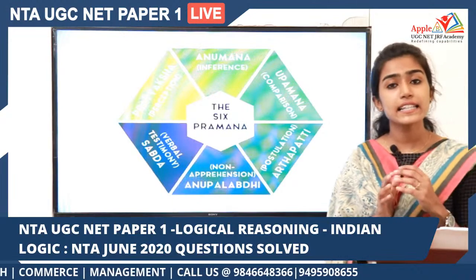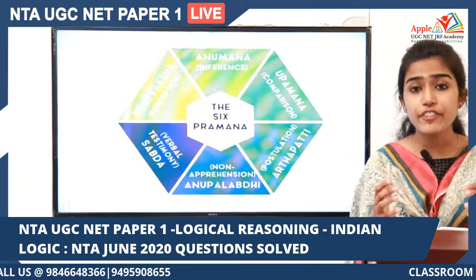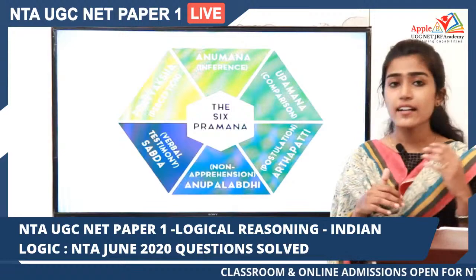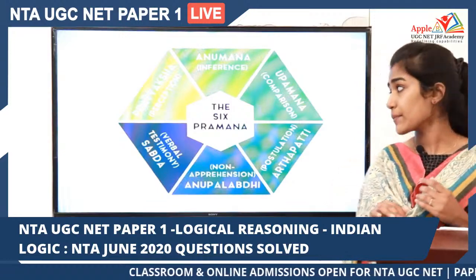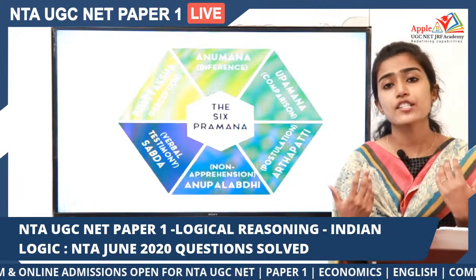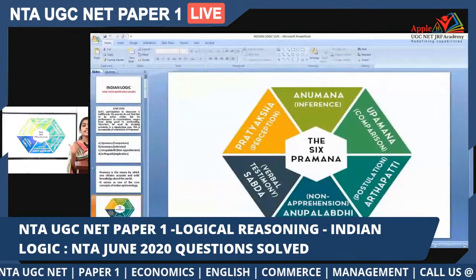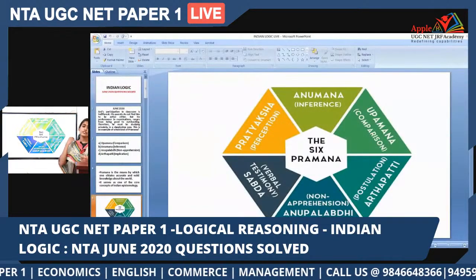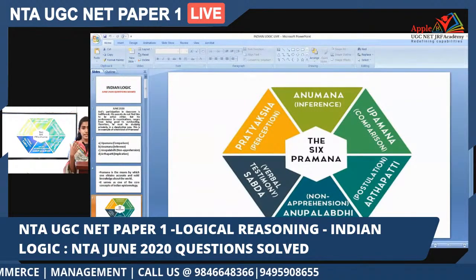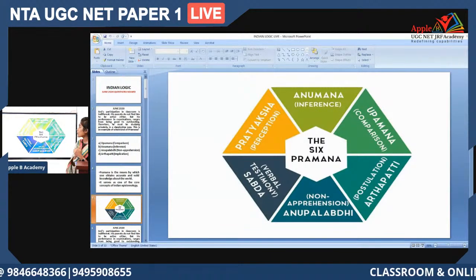We'll consider each of these, and I'll give you a general idea about these 6 Pramanas. Pratyaksha can be called perception. These are the various kinds of knowledge that we get through our perception. When we're seeing something and directly perceiving something, that source of knowledge can be called Pratyaksha. It's our perception. We are seeing things and we are understanding things. That is Pratyaksha.